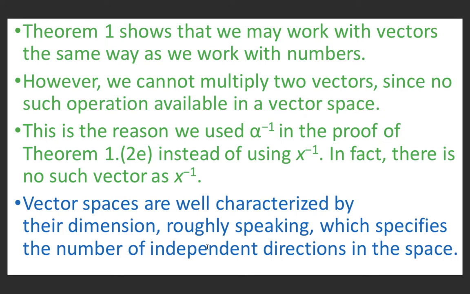This is the reason we have used alpha inverse in the proof of the theorem. Instead of using x inverse, we have used alpha inverse. In fact, there is no such vector x inverse.